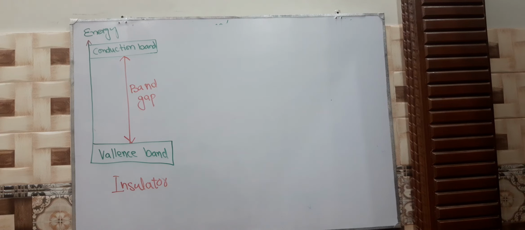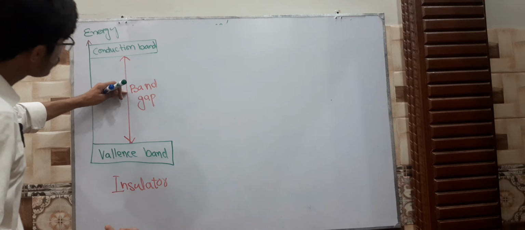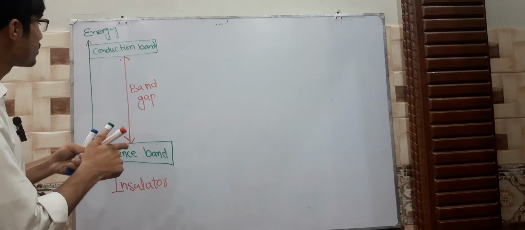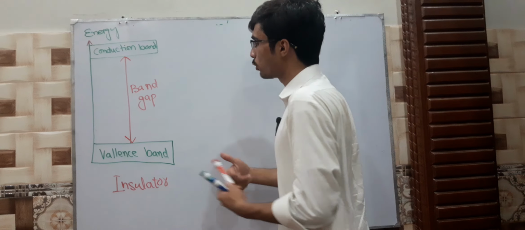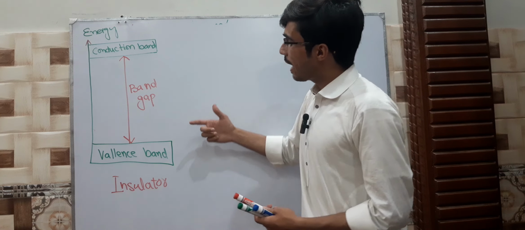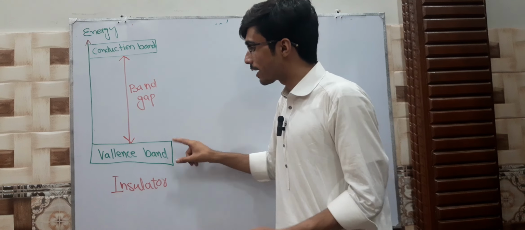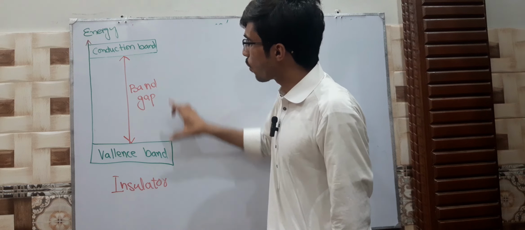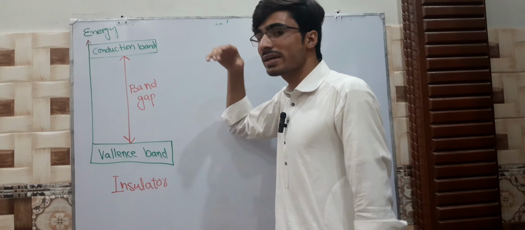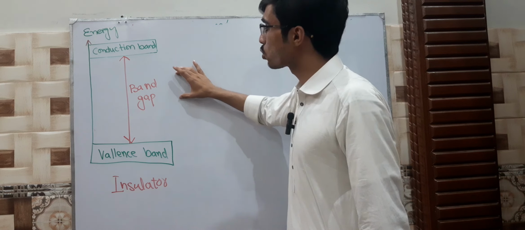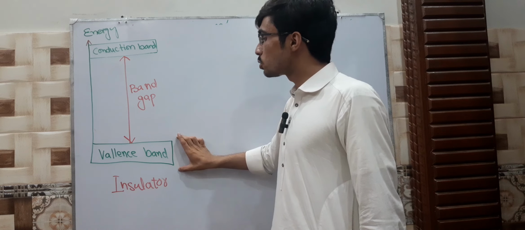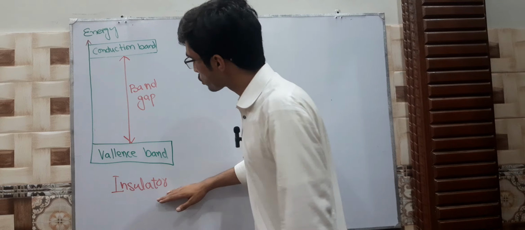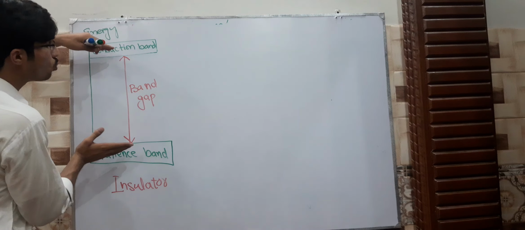The energy difference between the valence band and conduction band. Or we can also define it as the minimum energy required for the electrons through which they can move from the valence band to the conduction band. This is the insulator. So this distance is too far.